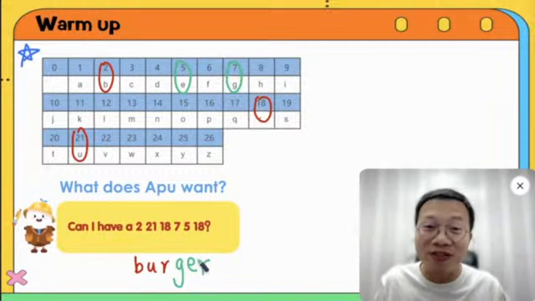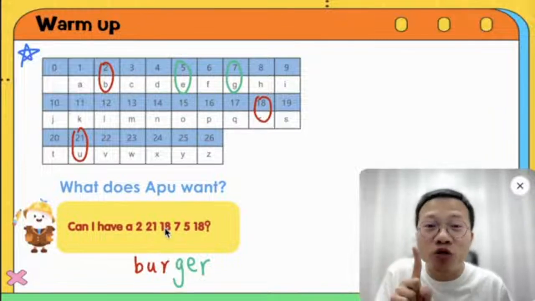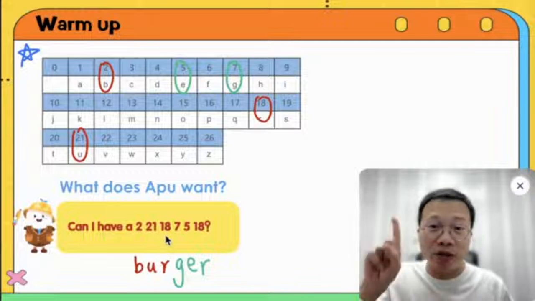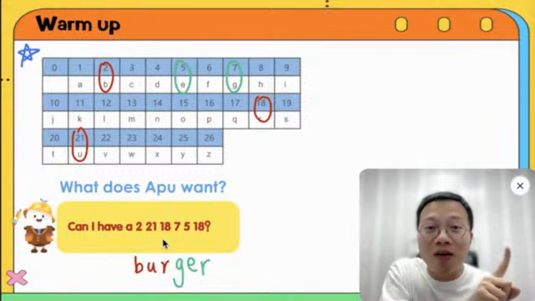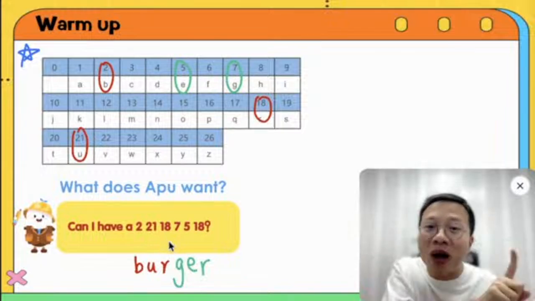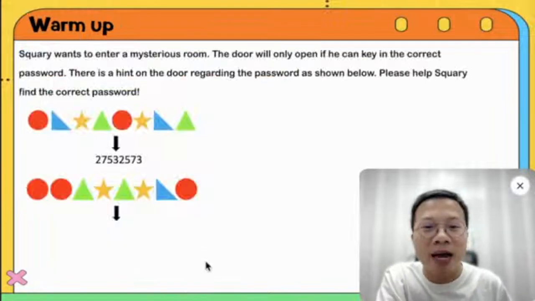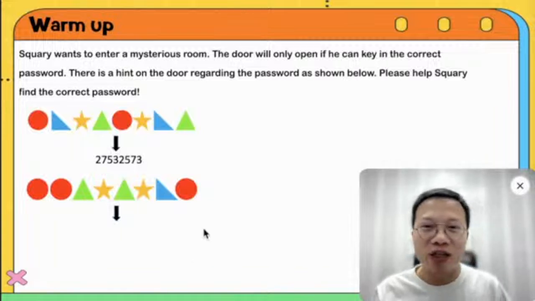Maybe he's very hungry. Okay, so you see, to do this, make sure you do it really carefully, one by one, because one number is related to one letter, okay, or maybe one shape is related to one number. So you need to pay attention. We have the 1-1 relationship. Okay, so now the last warm-up exercise, and then we're going to take a look at today's challenge.